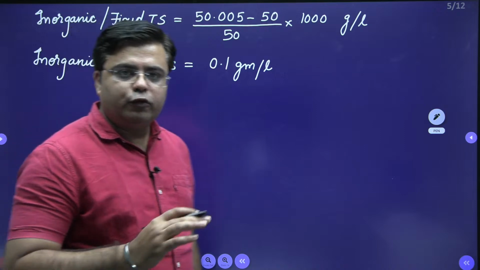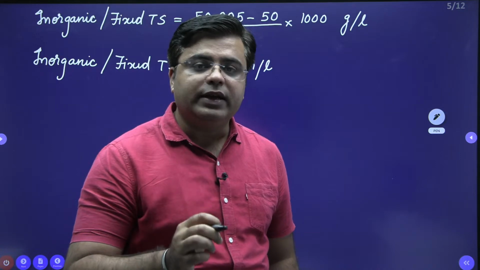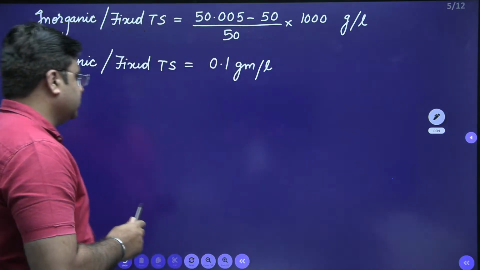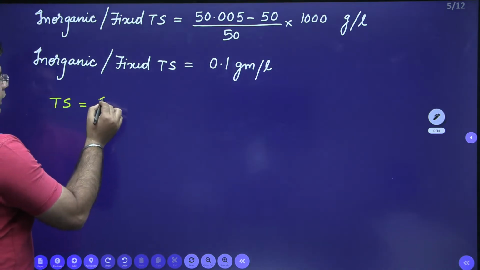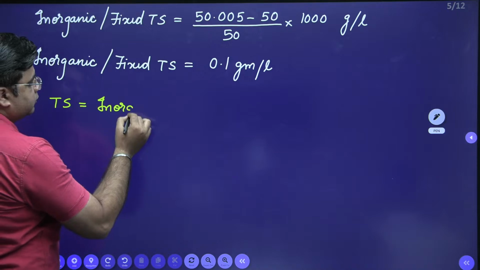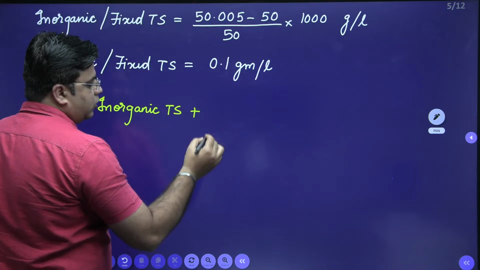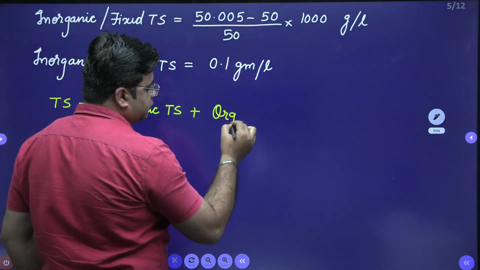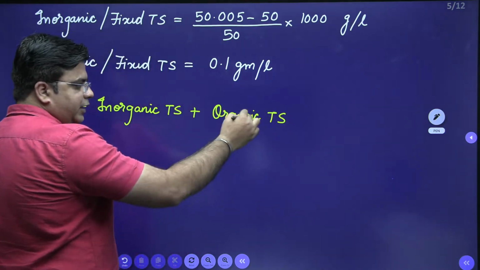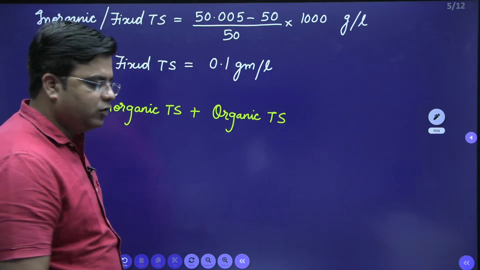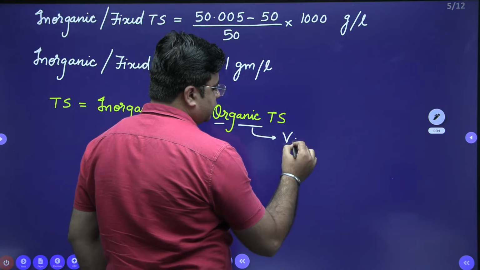You have the value of total solids. You have the value of inorganic total solids. You can calculate the value of organic total solids from this relation: total solids is equal to inorganic total solids plus organic total solids. These organic total solids are also known as volatile total solids.